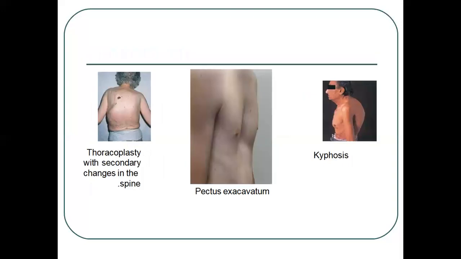In this picture you will see a thoracoplasty with secondary change in the spine, meaning that because of surgery or thoracoplasty, there is a secondary change in the spine. Then next is pectus excavatum, and this one is called kyphosis.